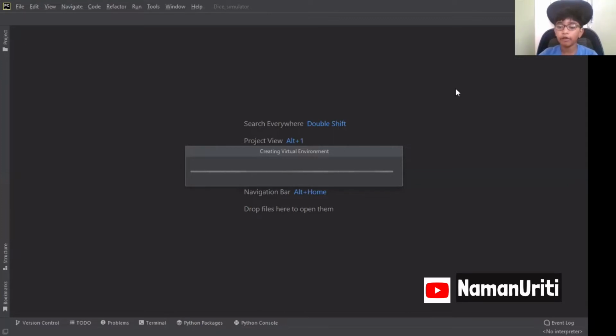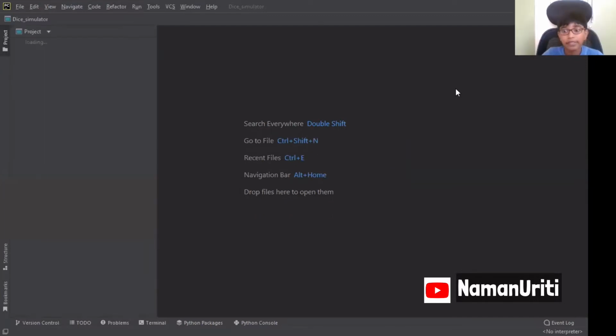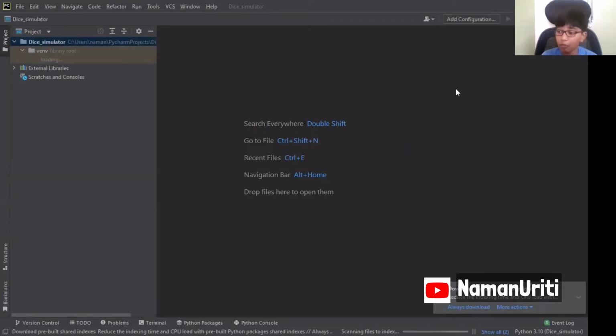So how are we going to pick each and every side? We are going to make 6 sides. We can't keep it like 1 will come first, 2 will come second, 3 will come third. No, we want it to go randomly. Like 1 can come at last, even at the first, even in the middle. So to do that, we need to import one package. But for that, we don't need to download the packages. We have it there in your PyCharm.